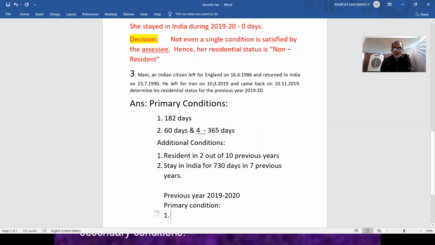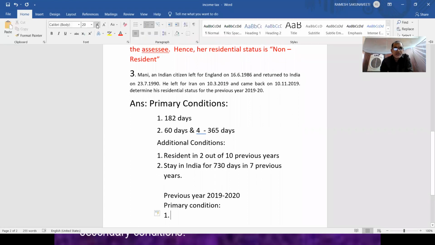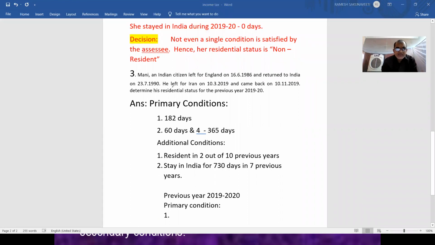You read this problem properly. He left for Iran on 10th March 2019 and came back on 10th November 2019. This previous year starts on 1/4/19 and ends on 31st March 2020.